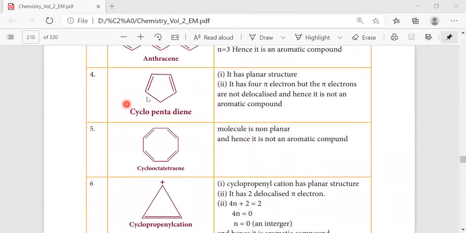Now we'll go for cyclopentadiene. It has 1, 2, 3, 4 pi electrons. Even though it has a planar structure, it has 4 pi electrons. When we check with Huckel's rule, it won't be satisfied, and also there won't be any delocalization of pi electrons. So it is a non-aromatic compound. And again, if we take cyclooctatetraene, it is also not an aromatic compound.